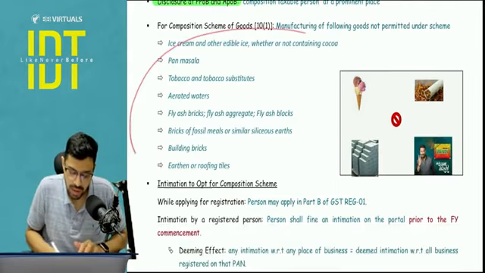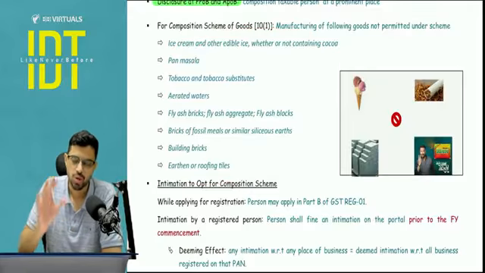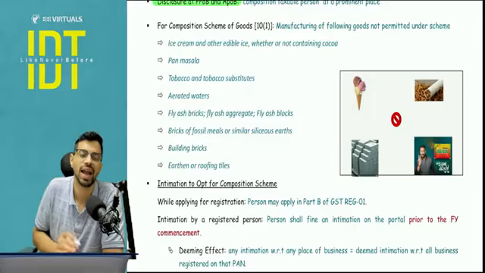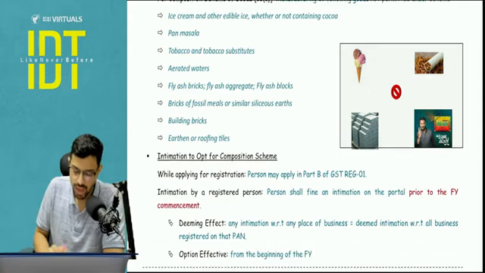Now there are certain products where manufacturing is not allowed. So if you're a manufacturer of these products, you cannot go under the composition scheme. Why? Because there is a very high tax collection by the government. So they don't want you to go under the composition scheme. They want GST at a proper rate. Okay, so what are these products?